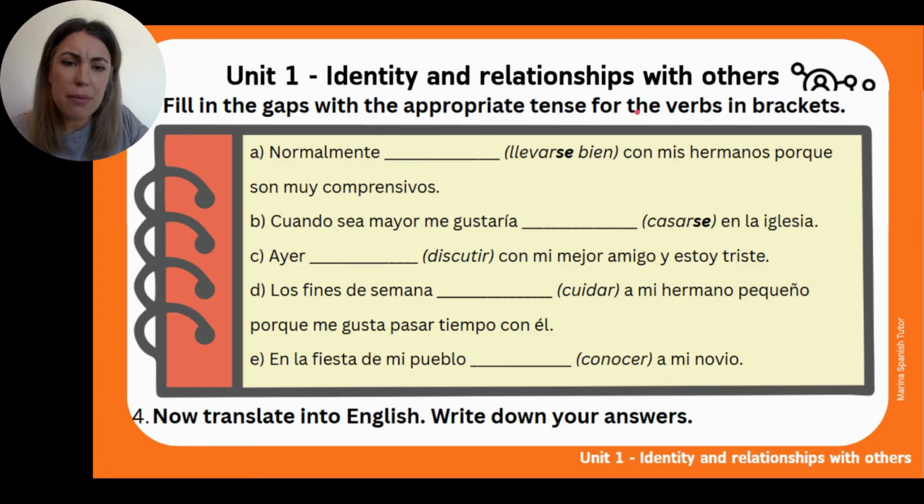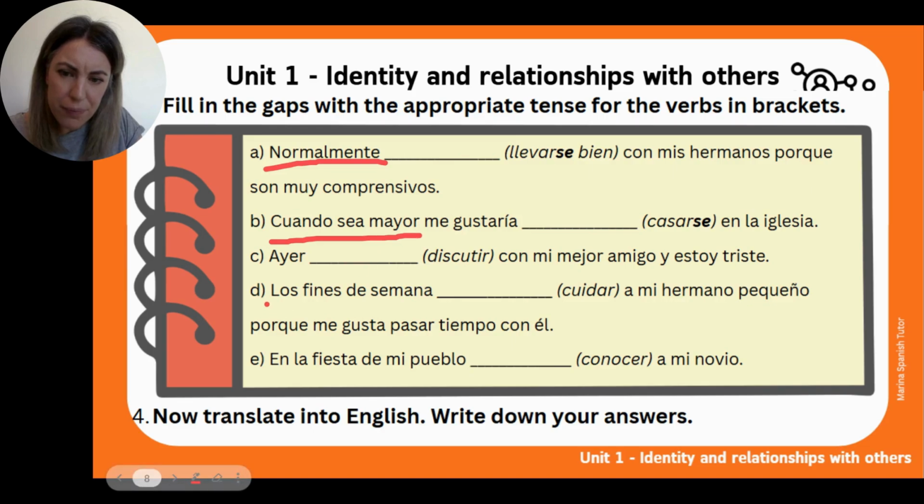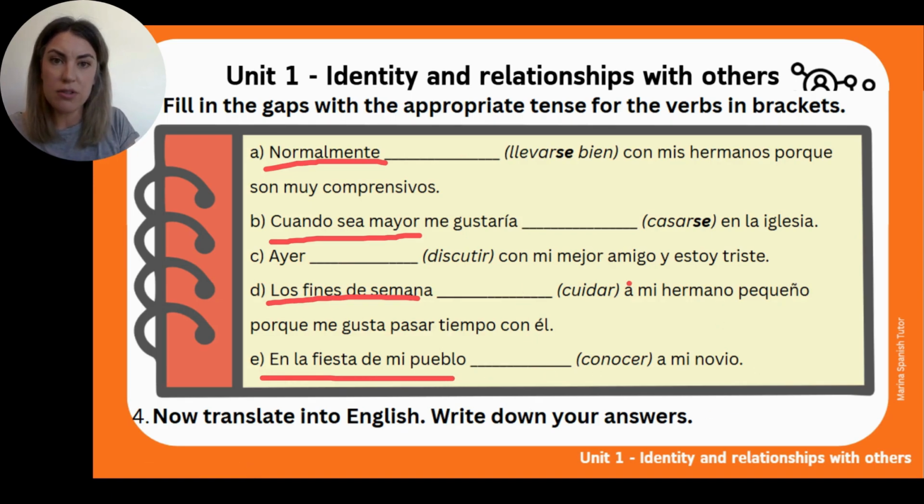Fill in the gaps with the appropriate tense for the verbs in brackets. So take a look at the time phrases or the information. Cuando sea mayor, los fines de semana, en la fiesta de mi pueblo, okay, and the extra context or information in the phrases. And fill in the verbs in the I form.